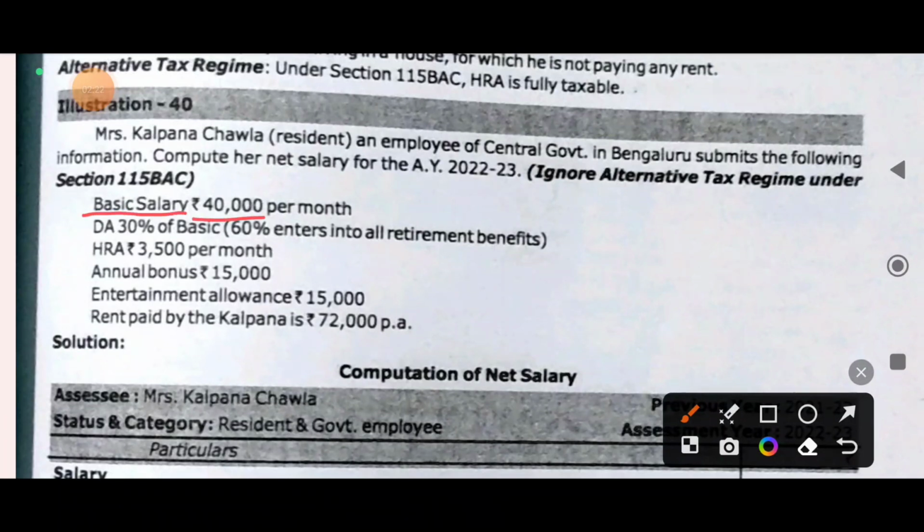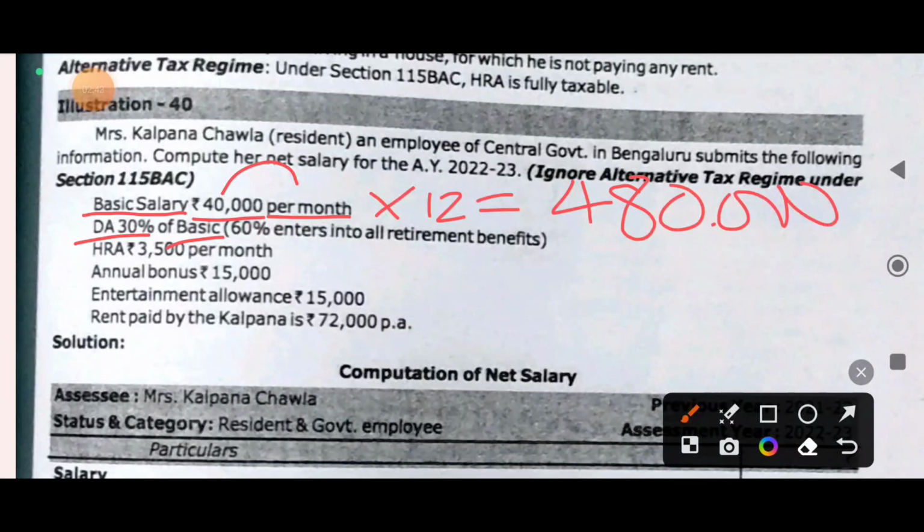Basic salary 40,000 per month. This comes as a salary. DA is 30% of basic, meaning on your basic salary of 40,000 into 12 months, it will be 4,80,000.